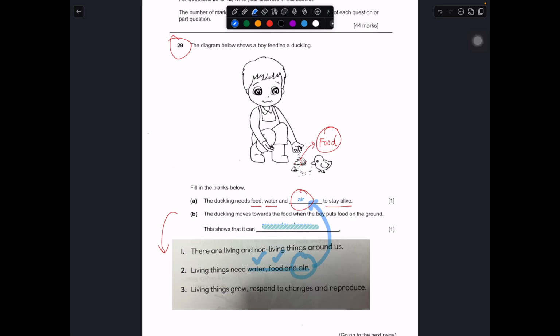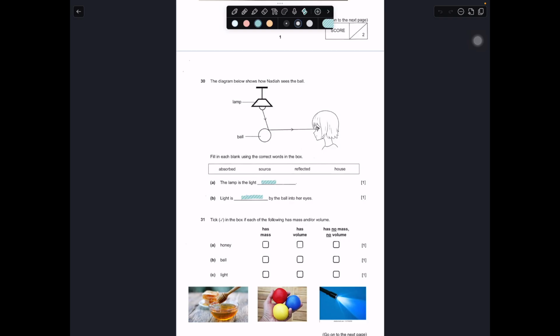For B, the duckling moved towards the food when the boy put the food on the table. What is this trying to show you? Is it trying to show you grow? Is it trying to show you respond to changes? Is it trying to show you reproduce? The answer is respond to changes. When there's food, the duckling moves towards it to get that food that it needs to survive. So respond to changes.